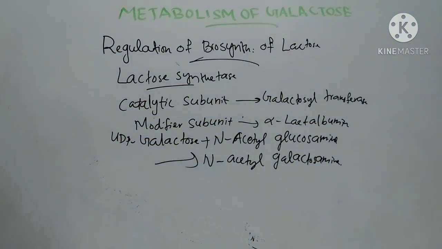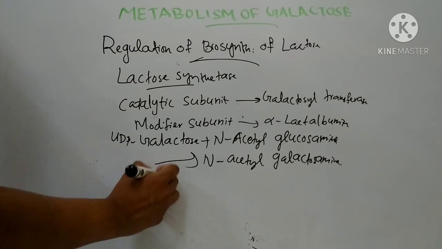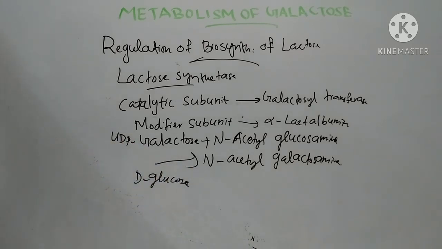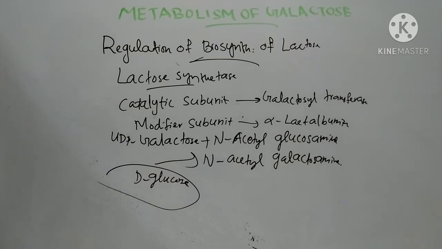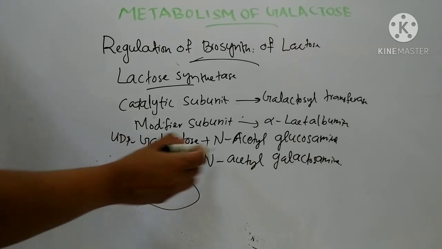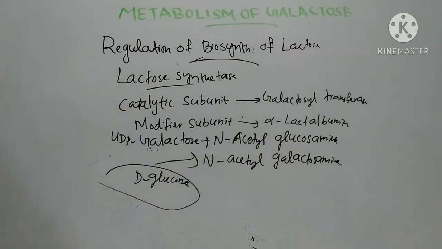So in mammary gland, it uses D-glucose as the substrate, while in other tissues it transfers the galactosyl moiety from UDP galactose to N-acetyl glucosamine.